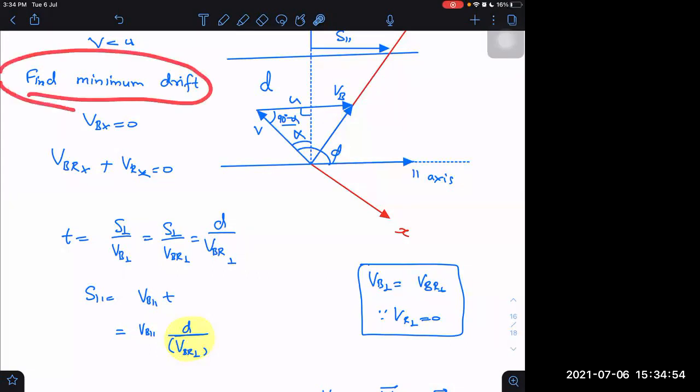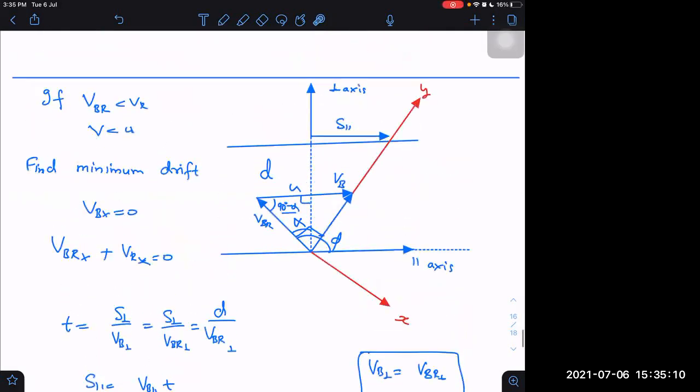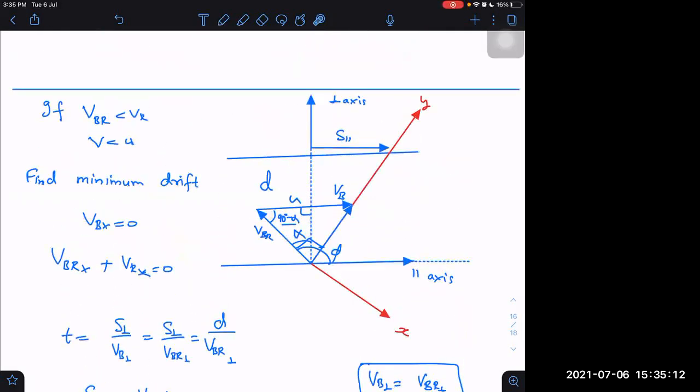For the minimum drift, what is the condition we are getting? For minimum drift, the velocity of boat with respect to river must be perpendicular to the y-axis.